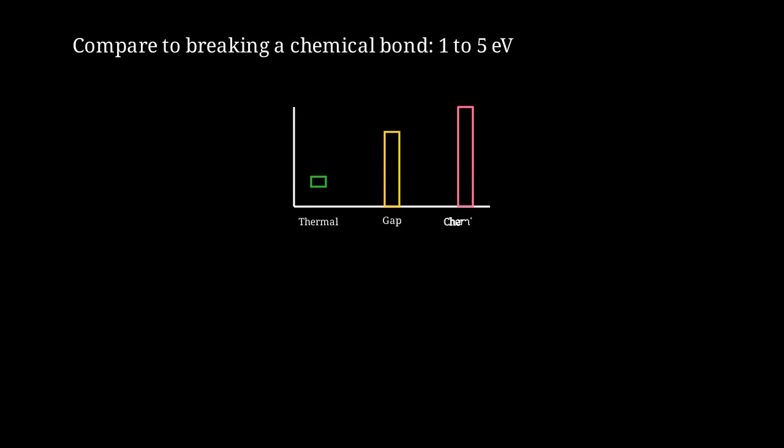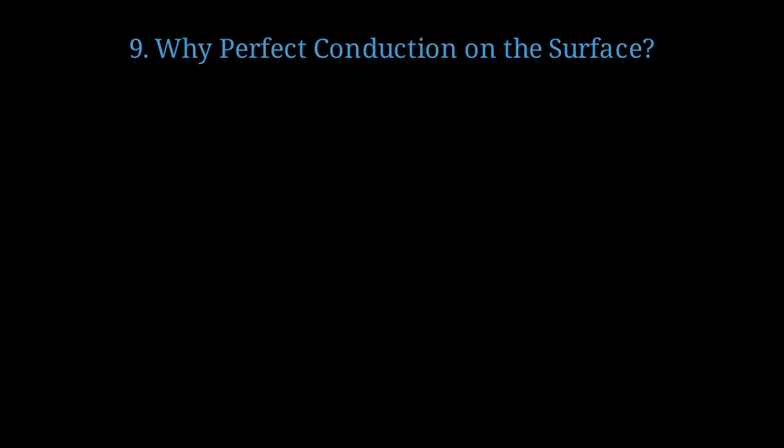This bar chart shows the relative energy scales. Thermal energy is tiny, the topological gap is moderate, and chemical bonds are the strongest. Now let's address why the surface conduction is essentially perfect, with no resistance.